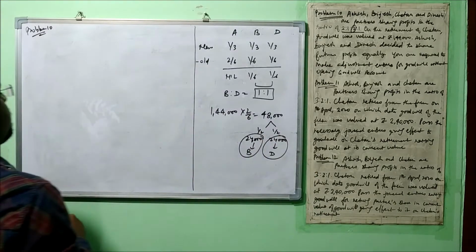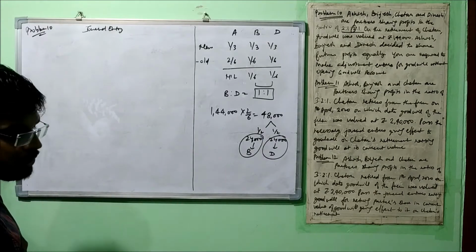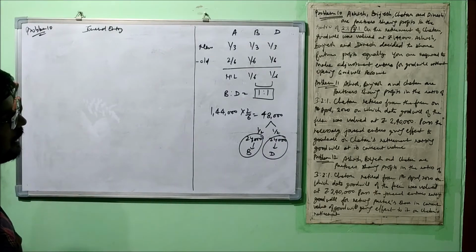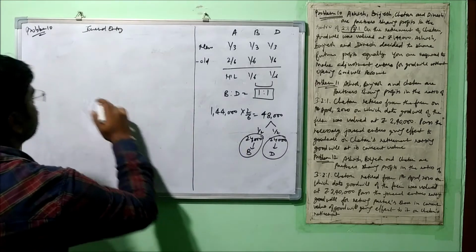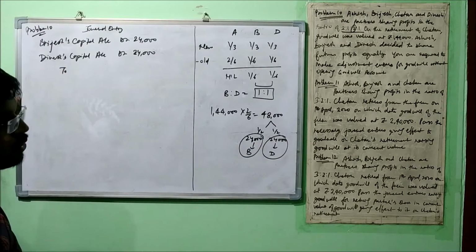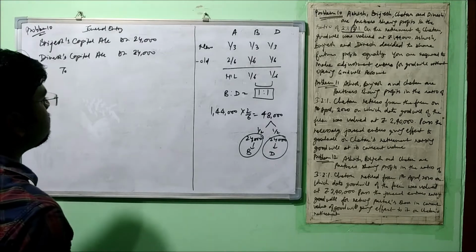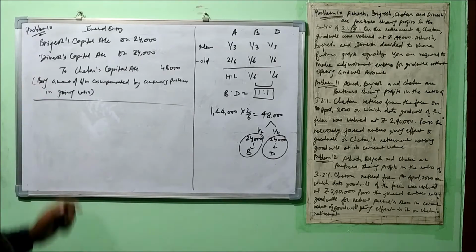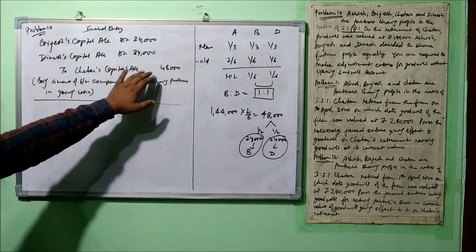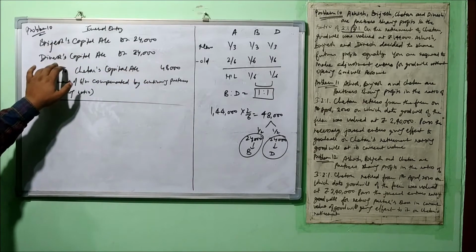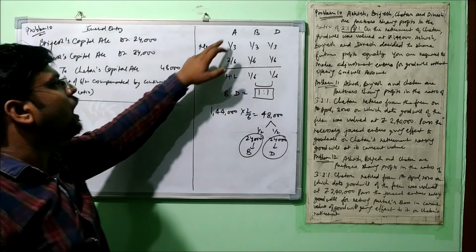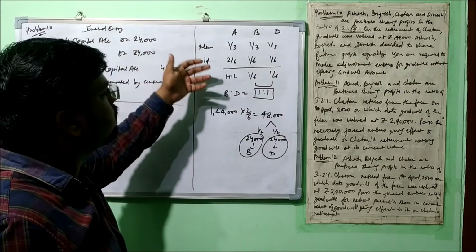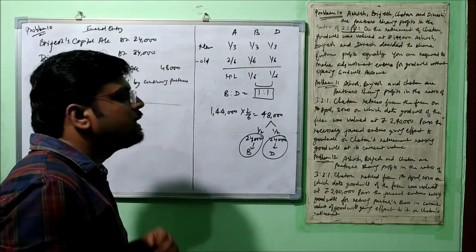Okay. Now let's pass the entry. Like I told you, in the very first case, gaining partners' capital account debit. Who are gaining? These two. To retiring partner or deceased partner, or we can say sacrificing partner. Okay, so that is Chetan. Being amount of Goodwill compensated by continuing partners in gaining ratio. Chetan's capital account credit 48,000, Brijesh and Dinesh capital account debit 24,000 each. Okay. Ashish has got nothing to do with this because neither is he gaining nor is he sacrificing.